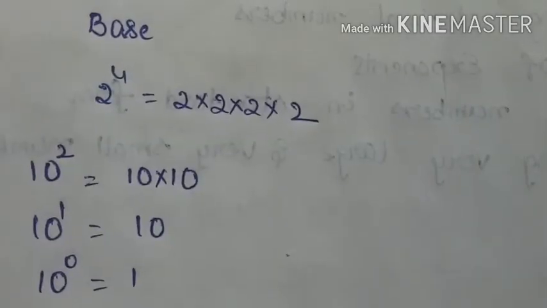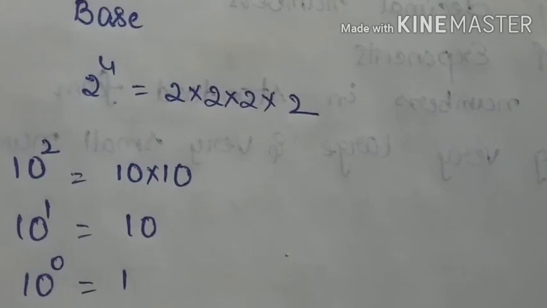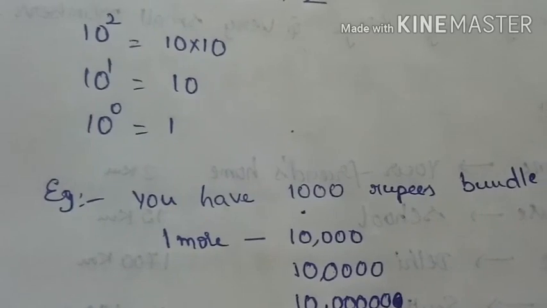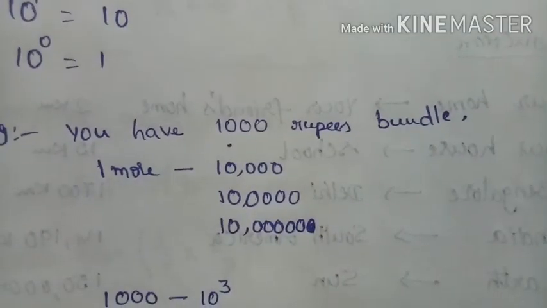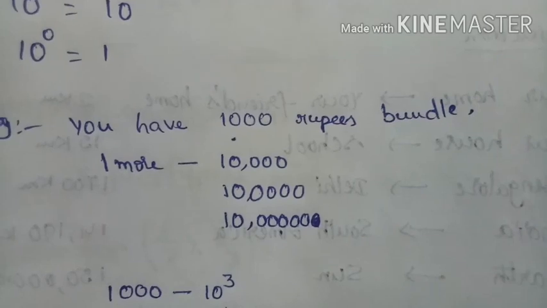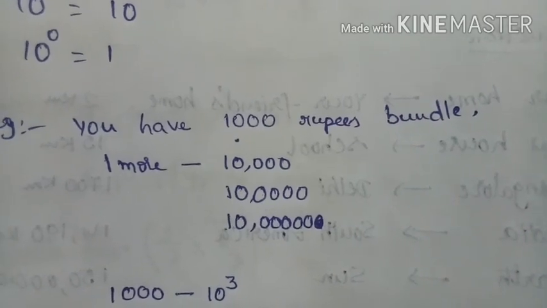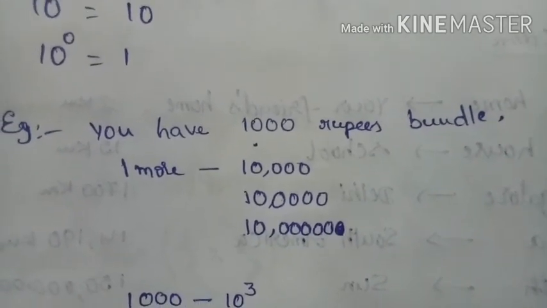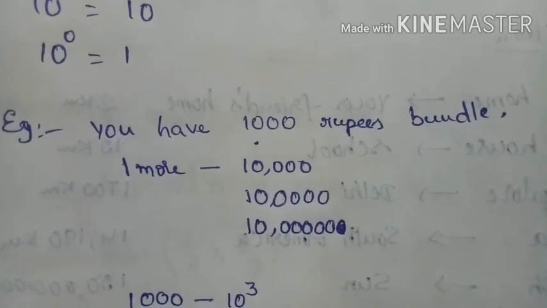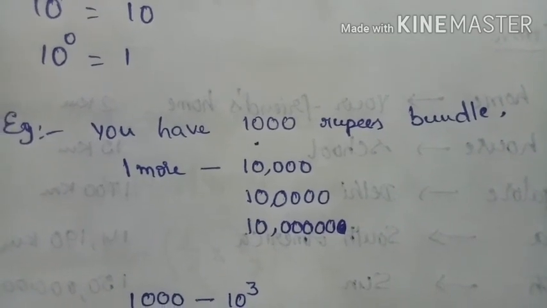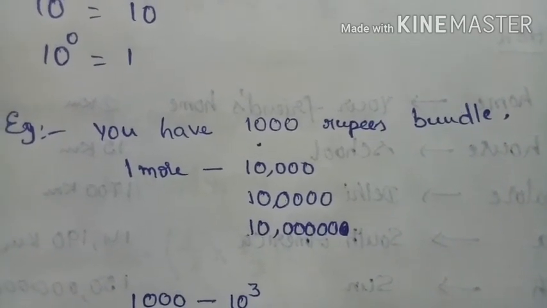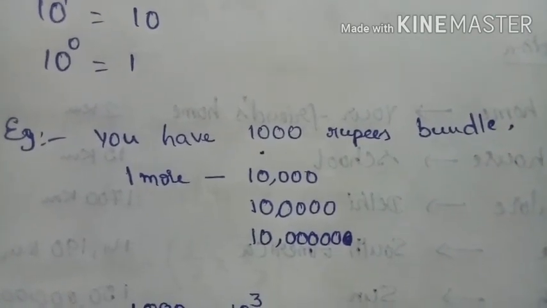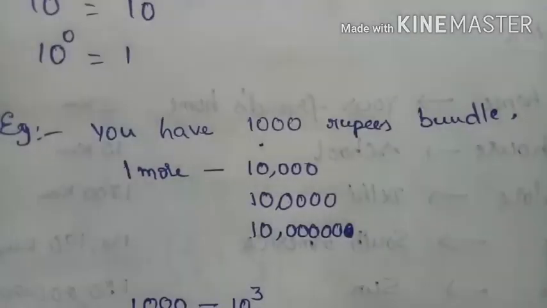We can represent numbers, especially bigger numbers and smaller numbers, using exponents, that is, powers of numbers. For example, let's say you have 1000 rupees, a bundle of 10 rupee notes. I will write it in a different way. So you have 1000 rupees. If you have one more bundle, it will increase. That means 10,000 rupees. If you have one more bundle, that becomes 1 lakh. If you increase the number more, you might have 10 lakh.